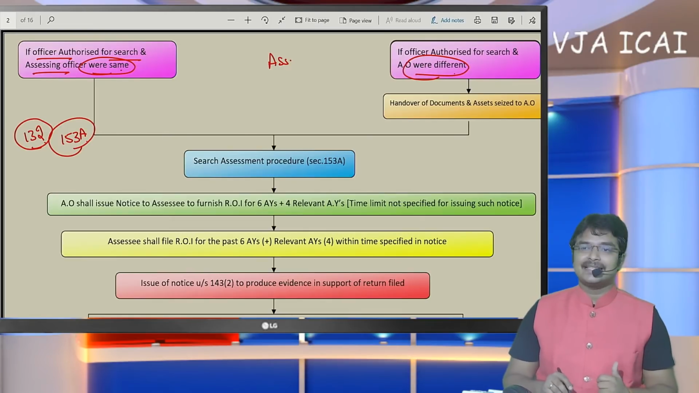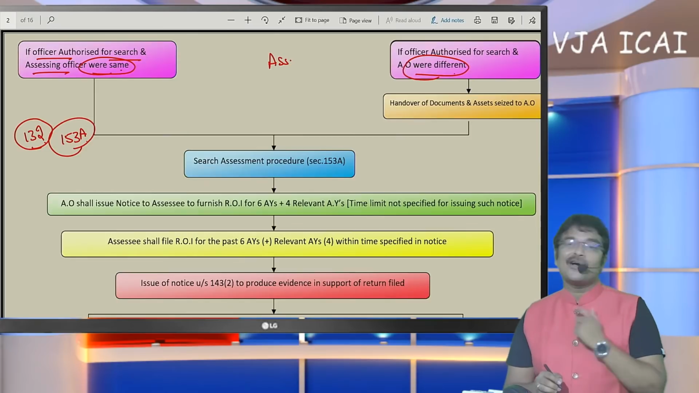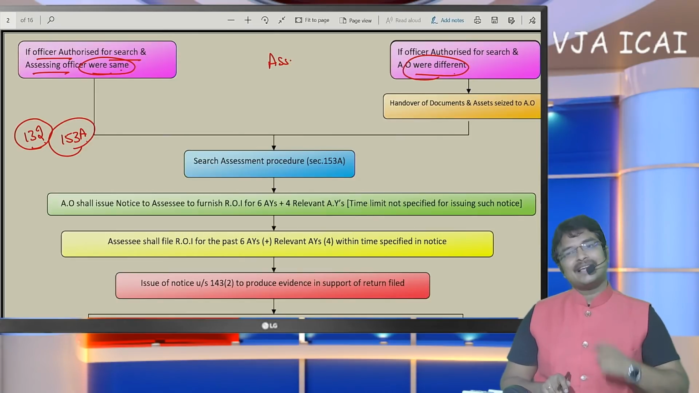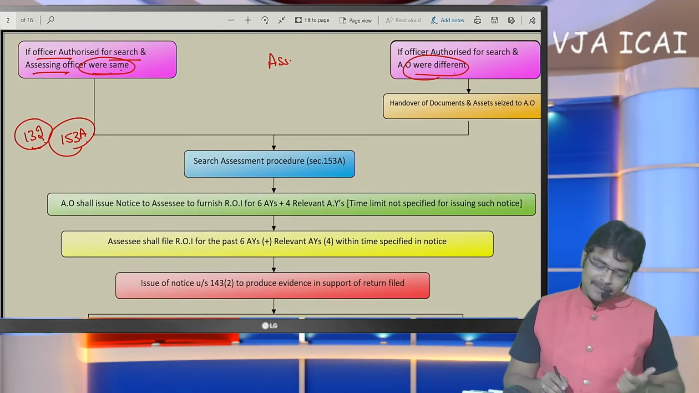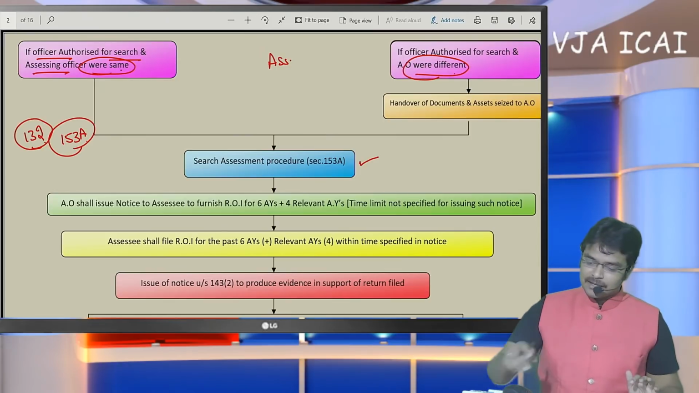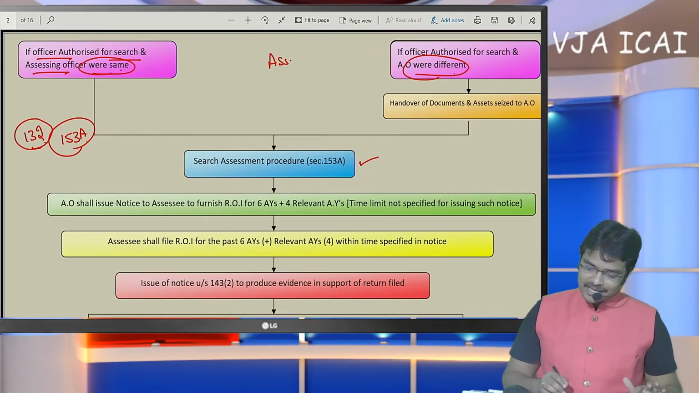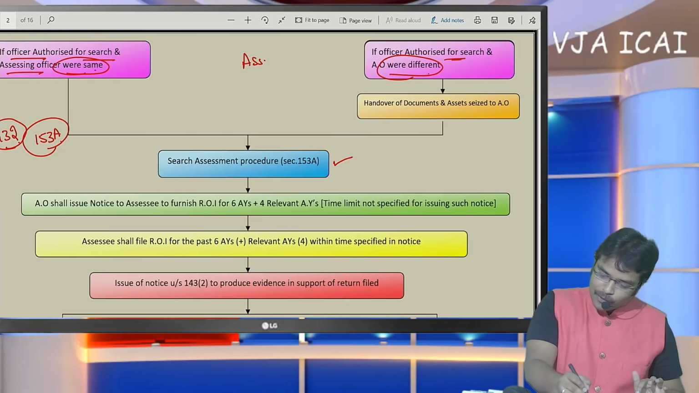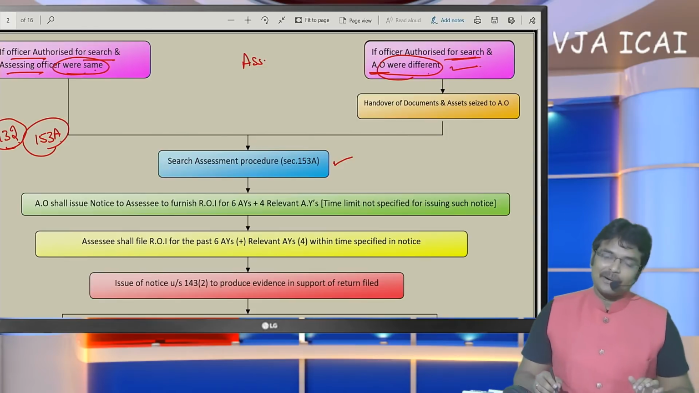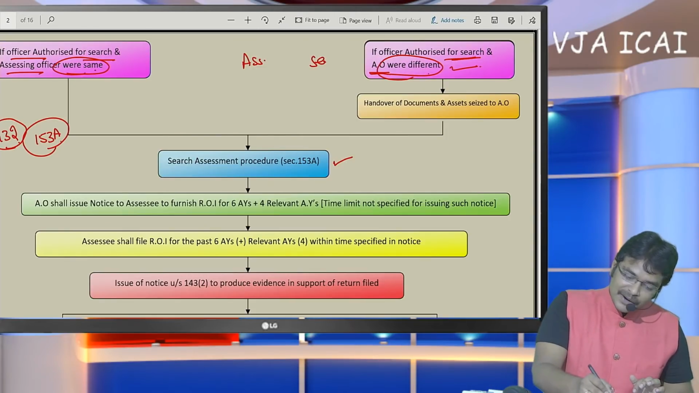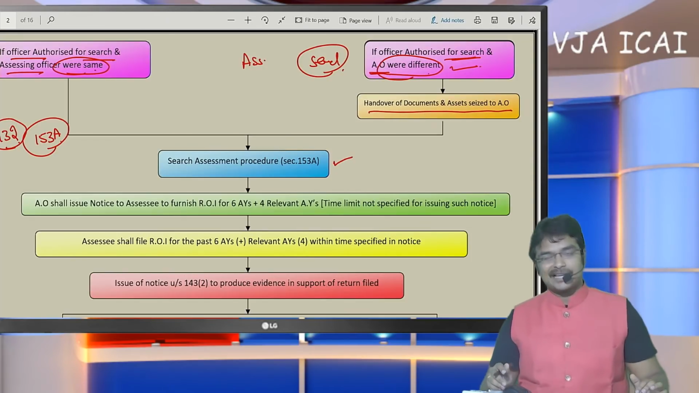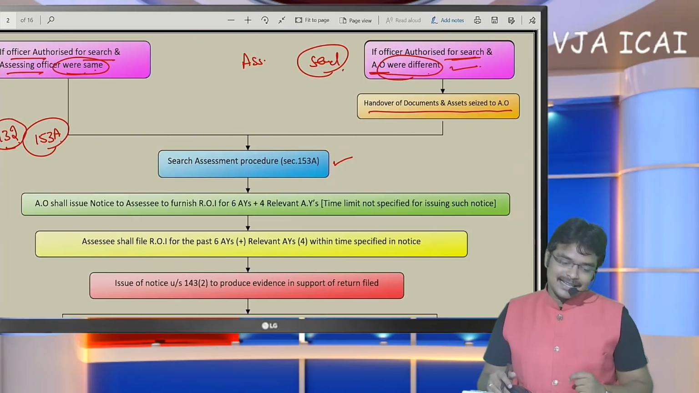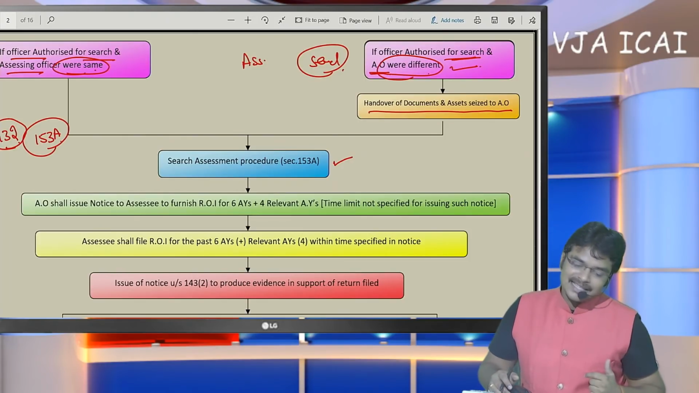Now the assessment begins. Sir, the search officer may be different from the assessing officer. If the officer who has conducted the search is also going to conduct the assessment, if both were one and the same, then directly the procedure begins. But if both were different from each other, that means the officer authorized for search and the assessing officer were different, then the officer who has conducted the search shall hand over the documents seized to the assessing officer.